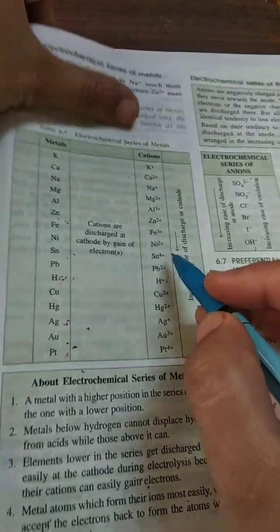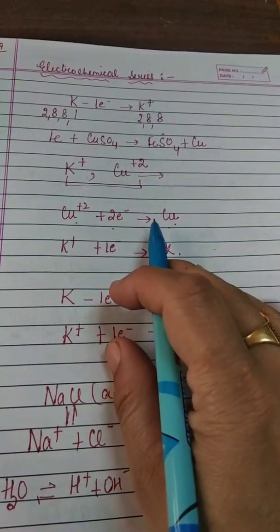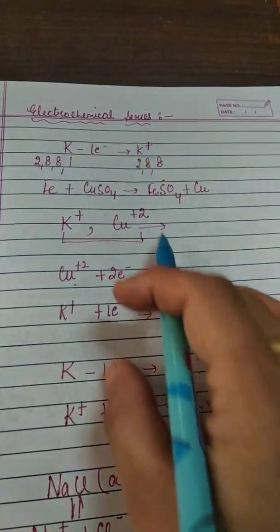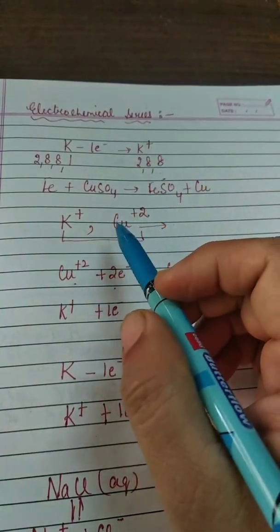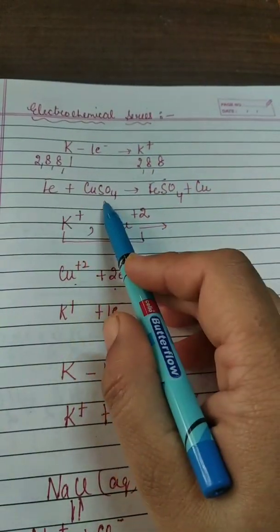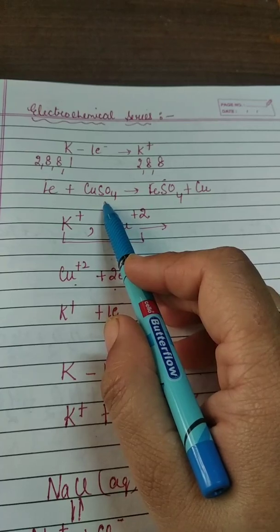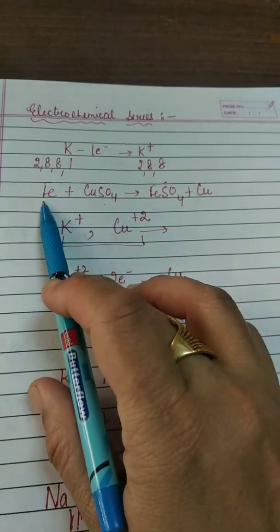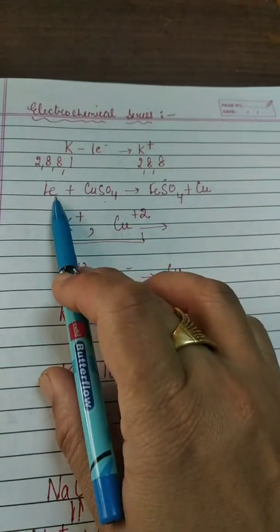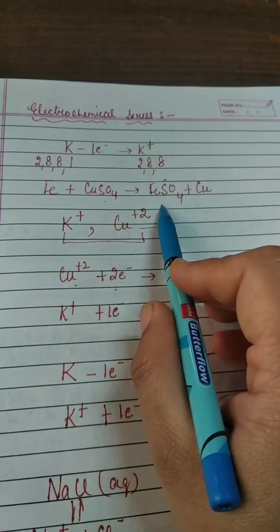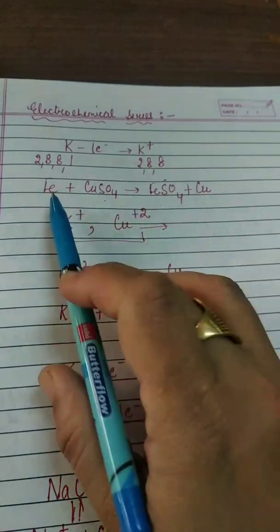Now let's discuss various points about the electrochemical series. First point, a metal with a higher position in the series displaces the one with the lower position. Now if we talk about this reaction, Fe plus CuSO4 gives FeSO4 plus Cu.